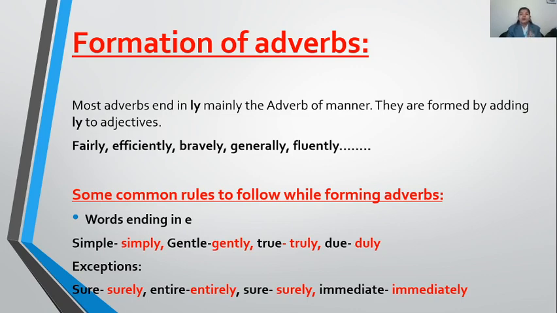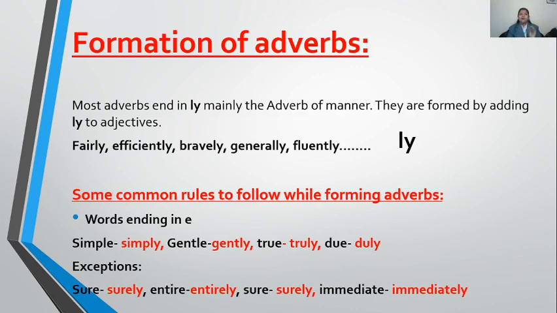Adverbs always take ly at the last. Meaning if to an adjective I add ly at the last, that becomes an adverb. So everybody can very easily find out in a sentence that the words that have ly at the last, they all are adverbs.